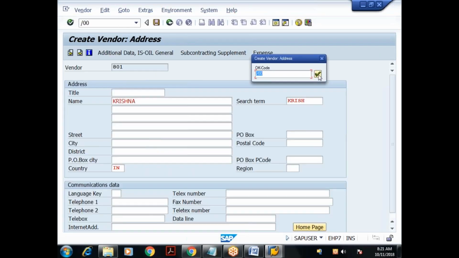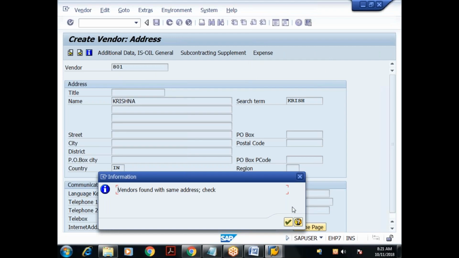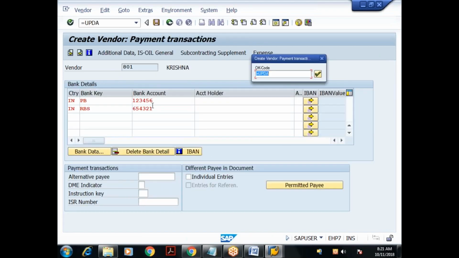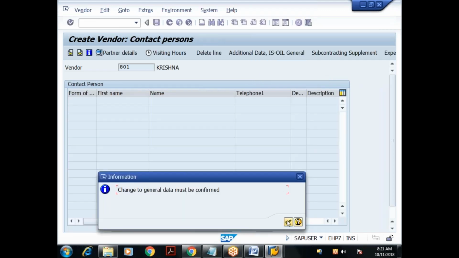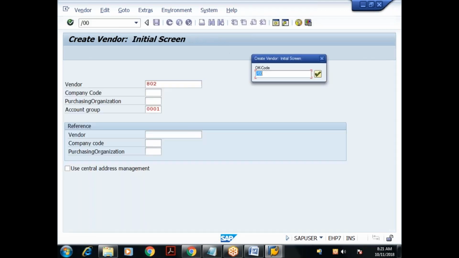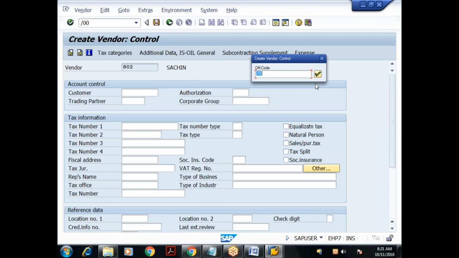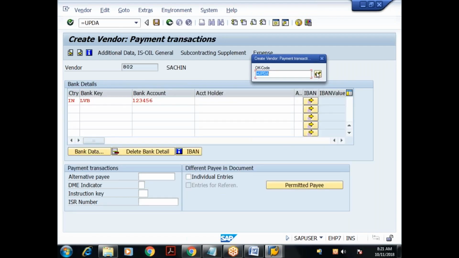Continue. Done. How many bank records for the second vendor? 2 bank records. Done. This is my third vendor. Only 1 bank record.